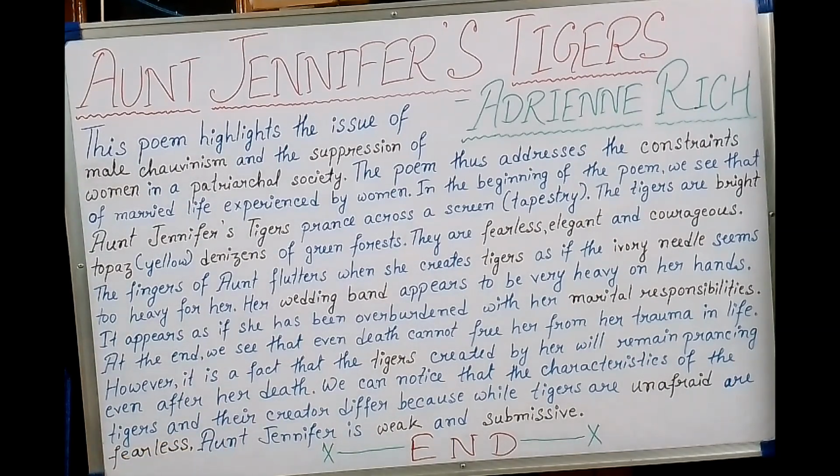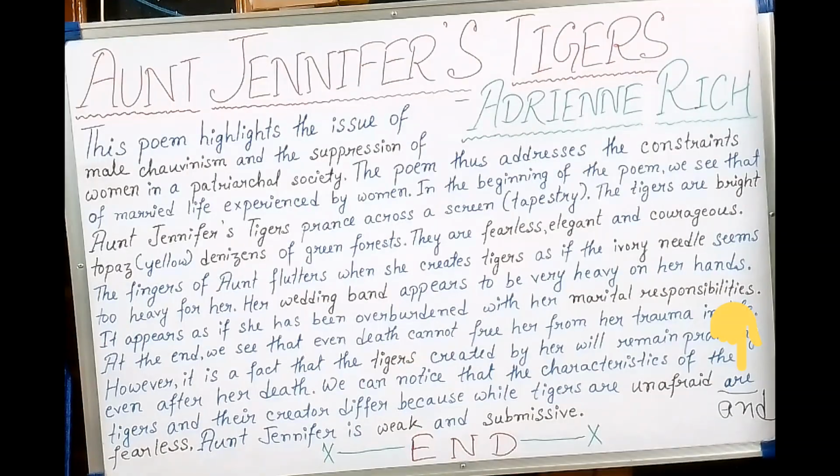We can notice that the characteristics of the tigers and their creator differ, because while tigers are unafraid and fearless, Aunt Jennifer is weak and submissive. So we can notice that the characteristics of the tigers and their creator, that is tigers and who is their creator? Aunt Jennifer. Their characteristics differ sharply because while tigers are unafraid and fearless, Aunt Jennifer is weak and submissive.